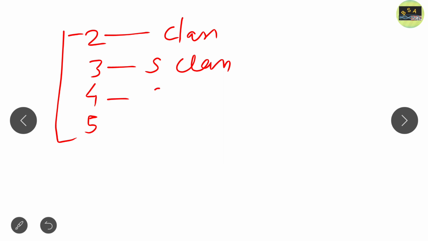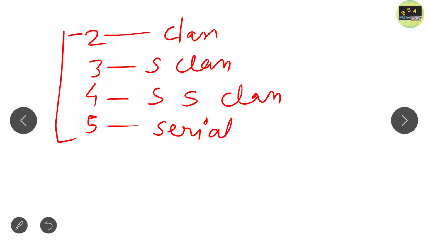These are 4 parts. The first 3 numbers define the class and subclasses: 2 defines the major class, 3 defines the subclass, 4 defines another subclass, and 5 defines the serial number of this subclass.